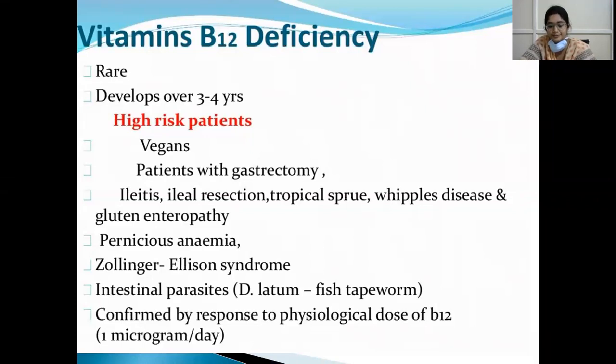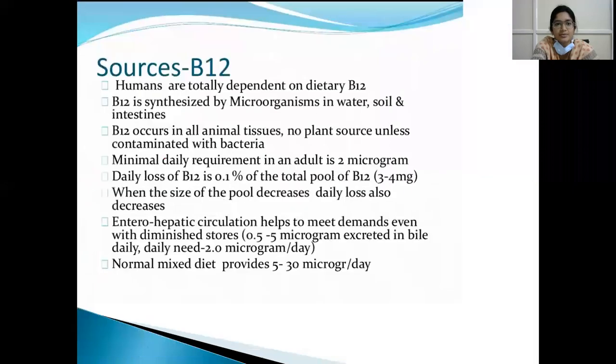So where ileal disorders are present, they're at high risk of vitamin B12 deficiency. And pernicious anemia, Zollinger-Ellison syndrome, intestinal parasites, that is fish tapeworm, and it is confirmed by response to physiological dose of vitamin B12. So how we confirm is improvement with B12 supplementation.